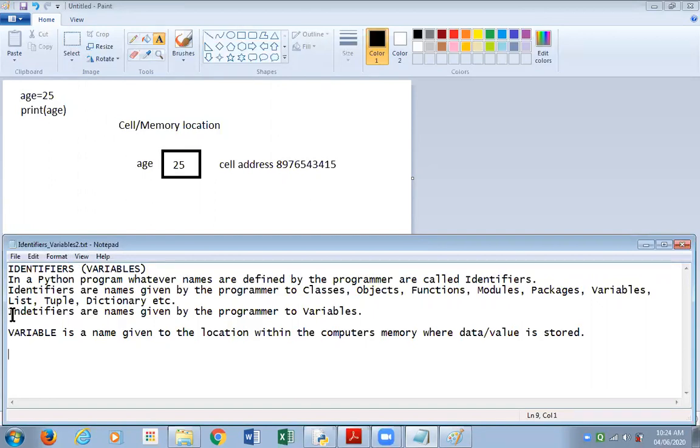Now have a look at this statement. Identifiers are names given by the programmer to variables. As I told you, there are also names given to classes, objects or functions, which we will cover as the course progresses. Amongst these, we are only going to learn about variables as of now. These are very advanced topics in their own way, and it would take some time for us to reach those levels.